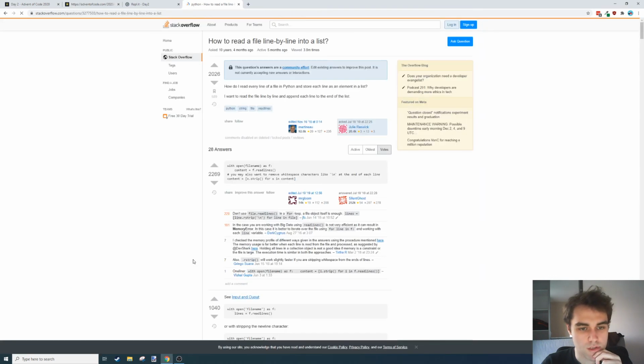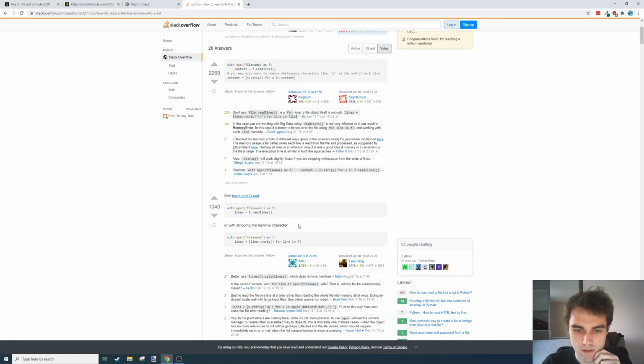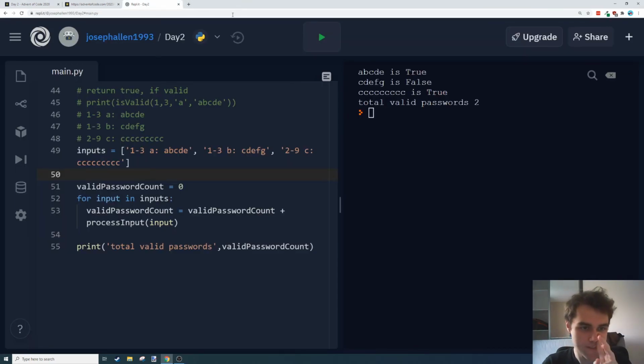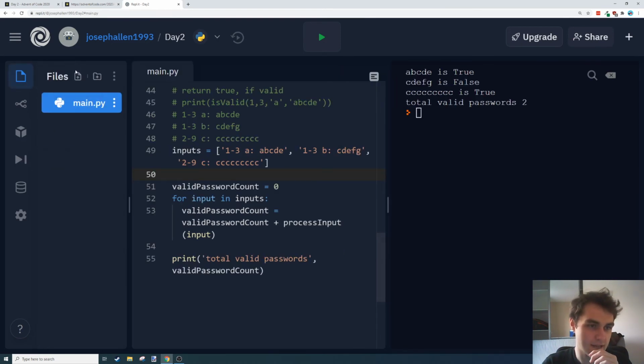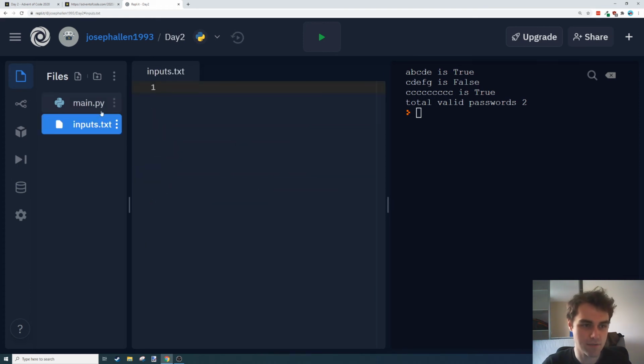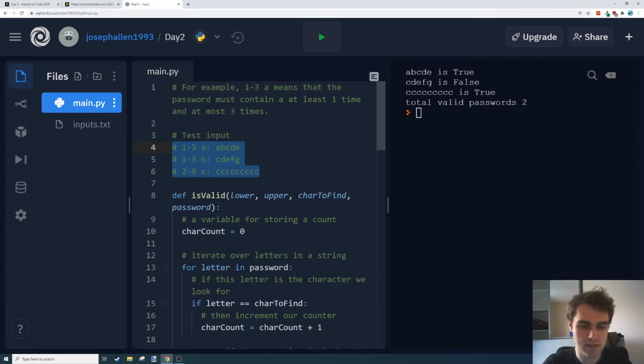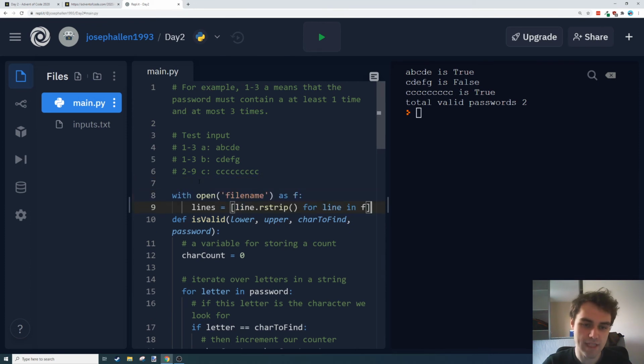Yeah, this one's good, and I used this to get rid of the newlines. So what we can do in our REPL is, I minimized it over here, but we can have extra files. So we can do inputs.txt, and in here we're going to put those 3 inputs, and we also need to read that file in.